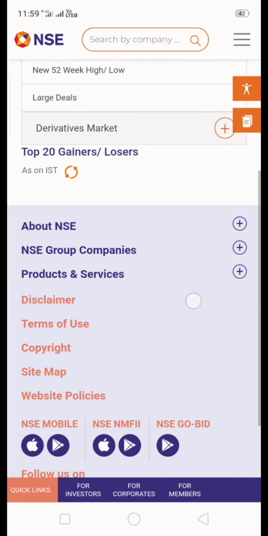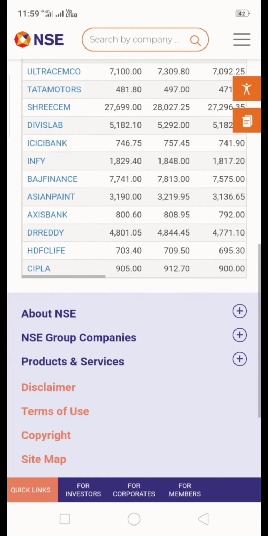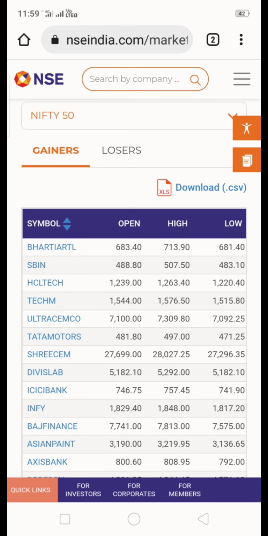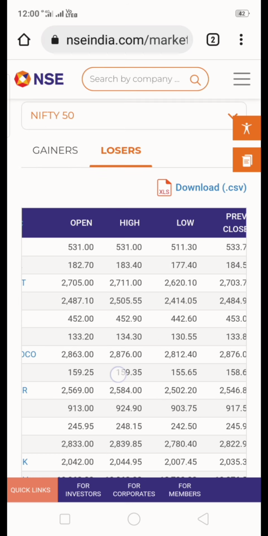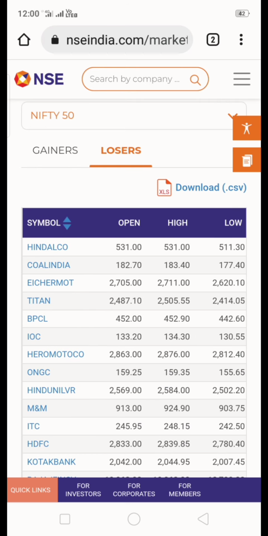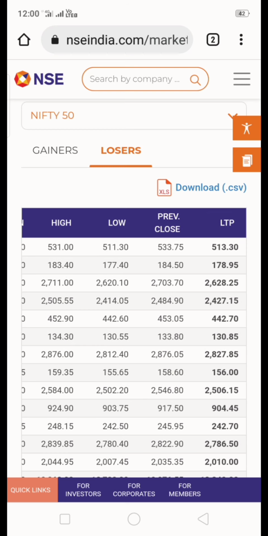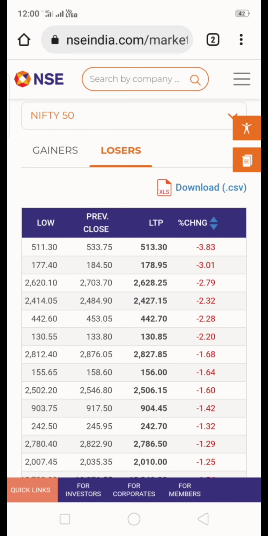Hindalco has further decreased, and Coal India has also further decreased to 177. That means the percentage of change has also increased in reverse.